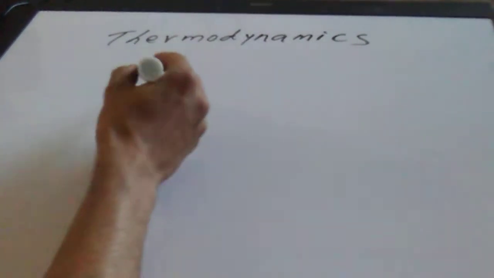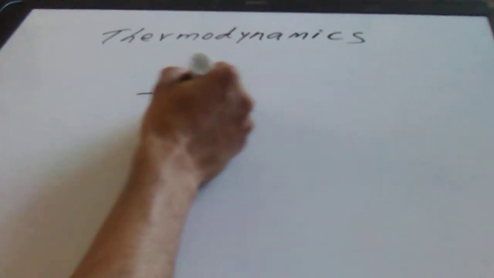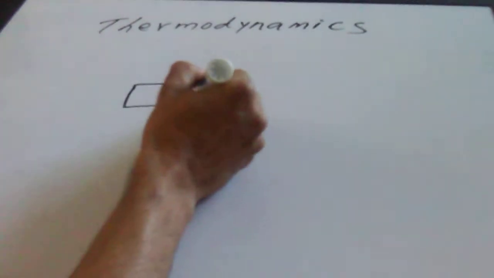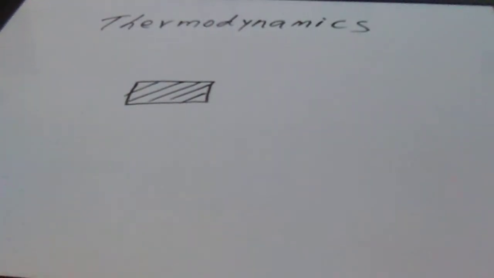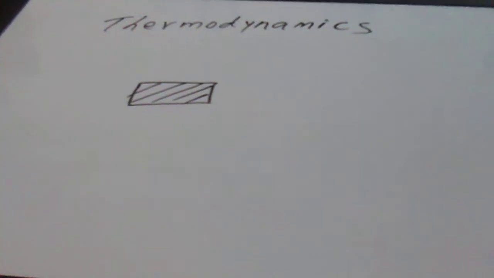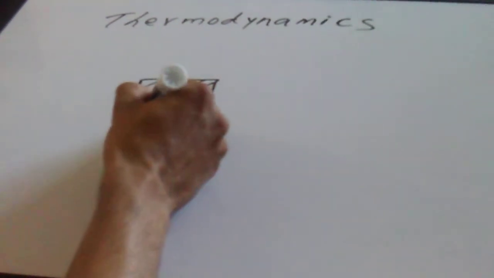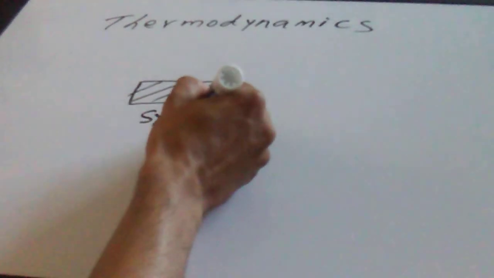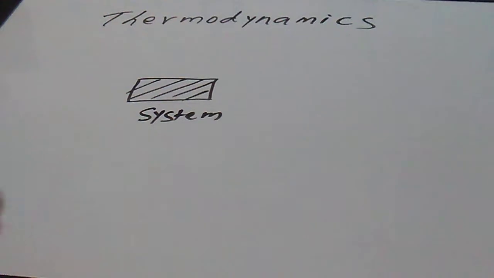Right? So, in thermodynamics, first of all, we study the system. So, what is a system? Let's say here is an object. We want to study this object, and this object is called the system. Anything we want to study in thermodynamics is called the system.